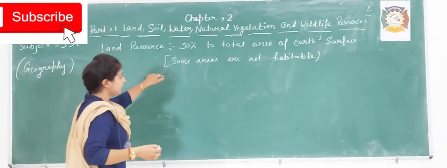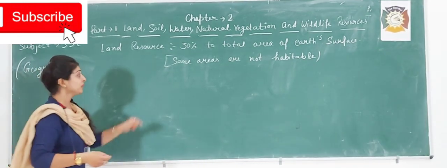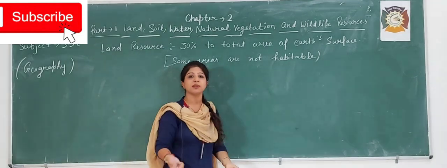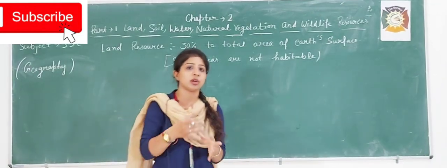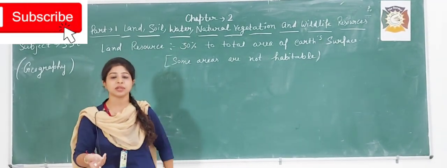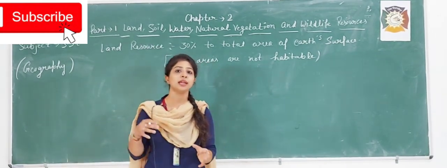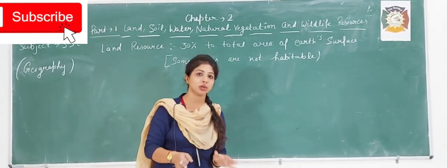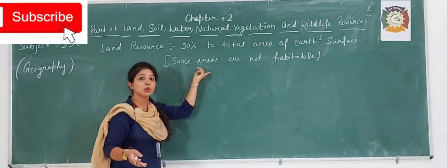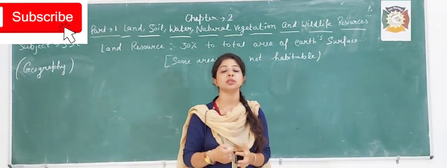There are some areas where we cannot survive, where we cannot live. For example, in the Sahara desert, there are dense areas that are not suitable for habitation, where we cannot live. This area is not habitable. We just have 30%, we don't have the 70% of our area.